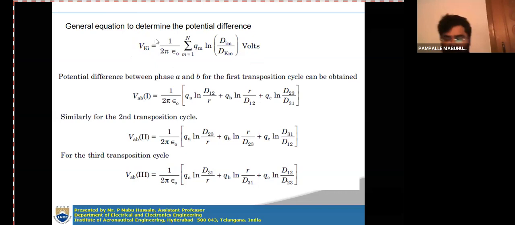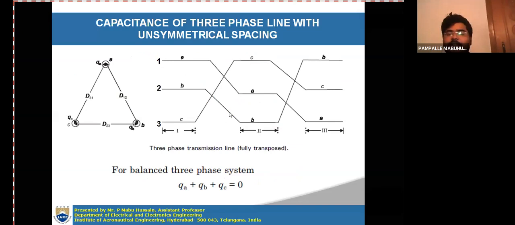Okay. So in the first section, one transposition cycle has 3 equal sections. The total length of the transmission line is divided into 3 equal lengths: L by 3, L by 3, L by 3. For the first section, what is the potential difference between A and B? Then consider the second section and again calculate the potential difference between A and B. Then consider the third section and again find the potential difference between conductors A and B.